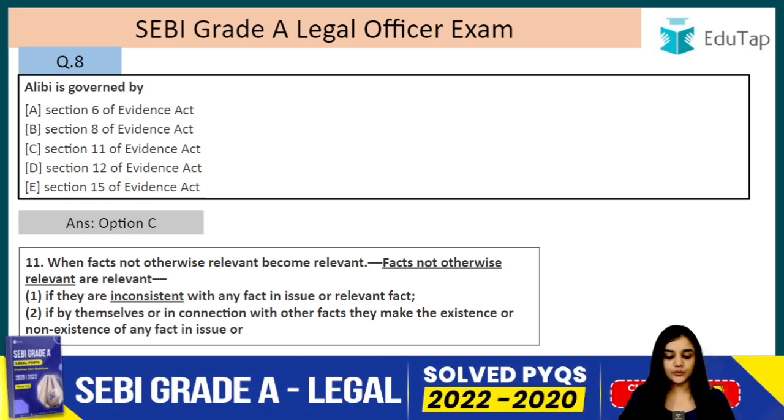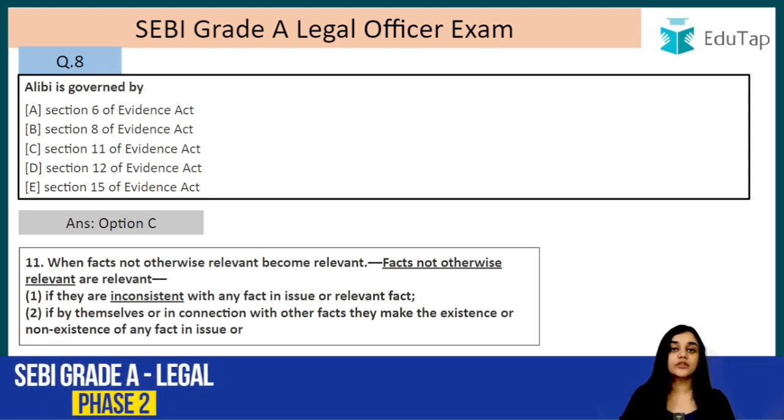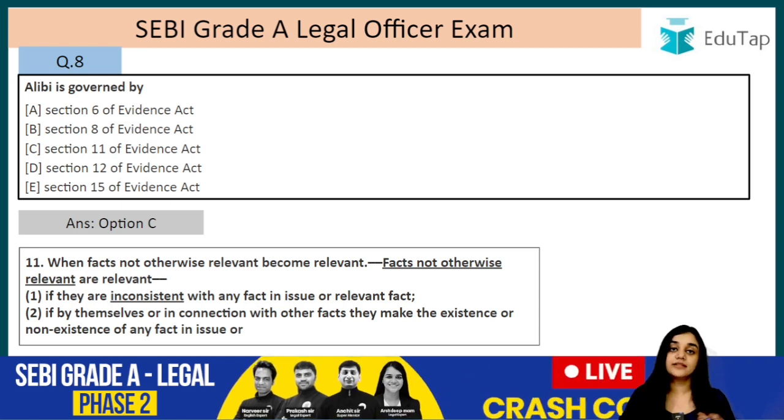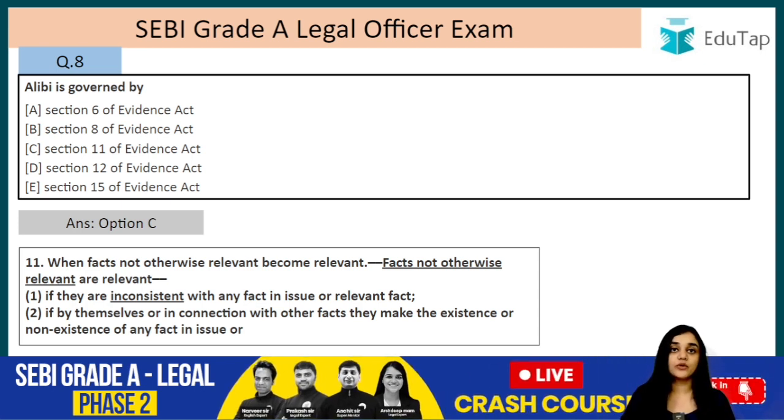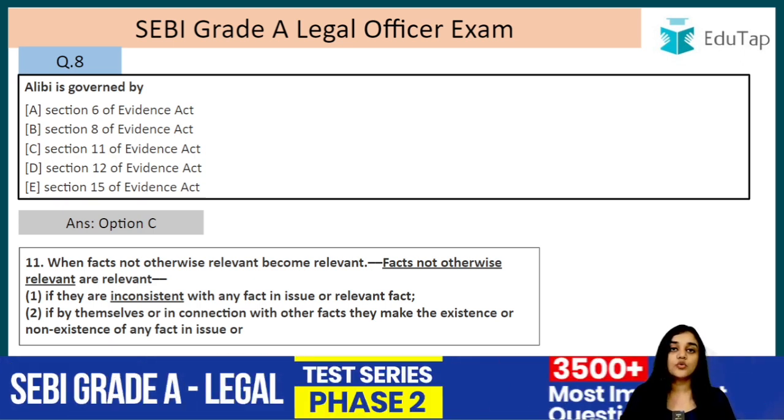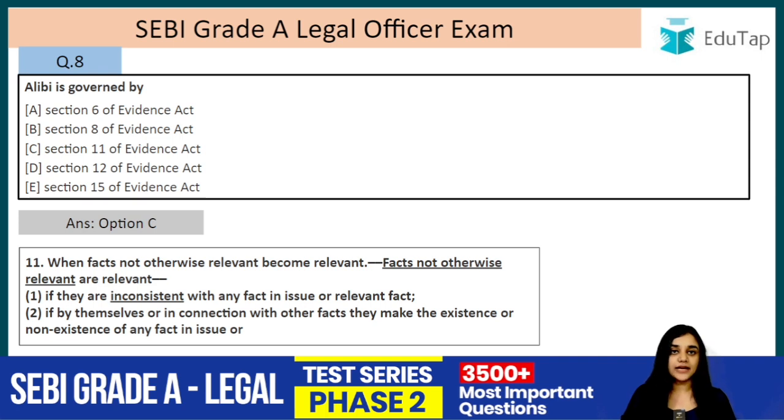So if they are completely inconsistent with the fact in issue or a relevant fact, then those facts are made relevant here. For example, if we take the example of alibi, there is a person A who wants to prove that I was in Calcutta at 12 p.m.